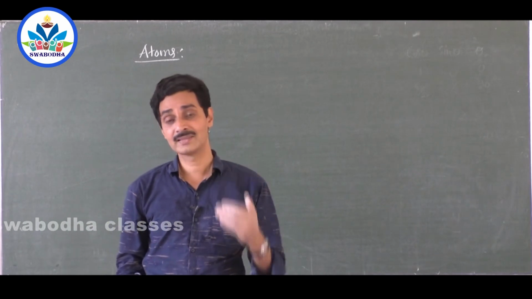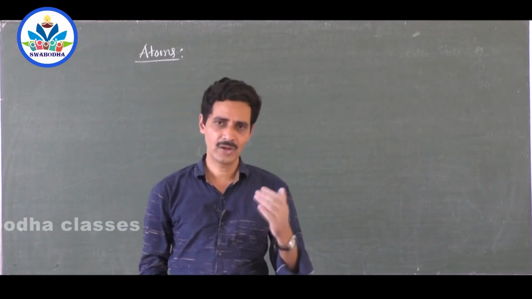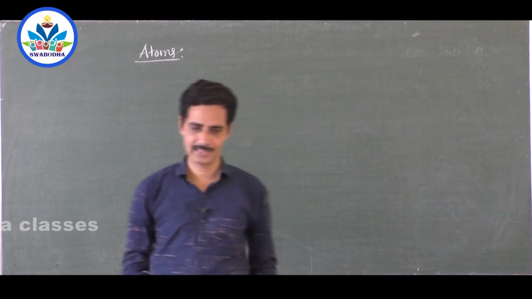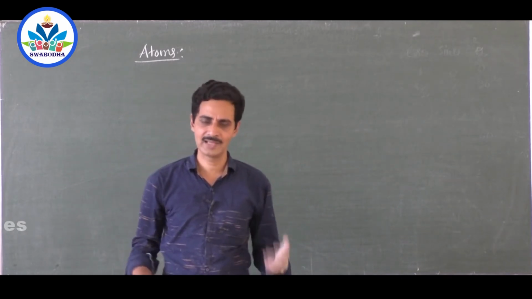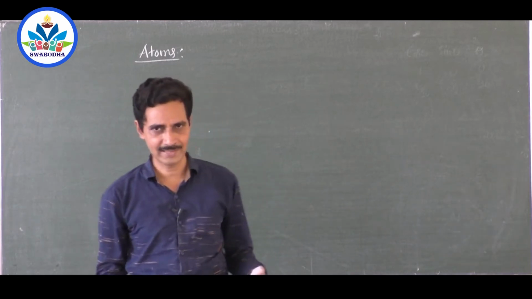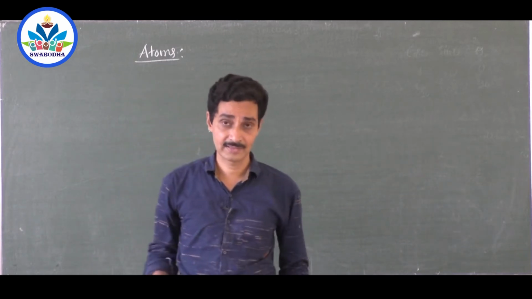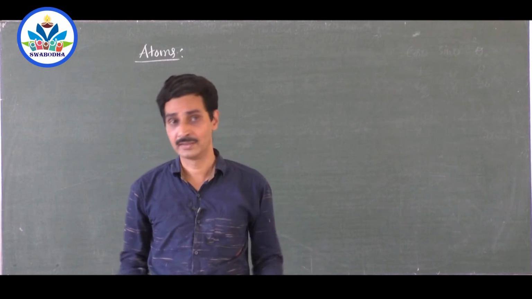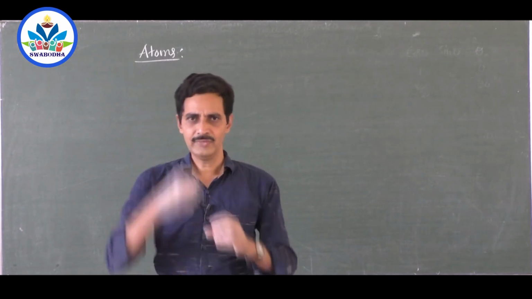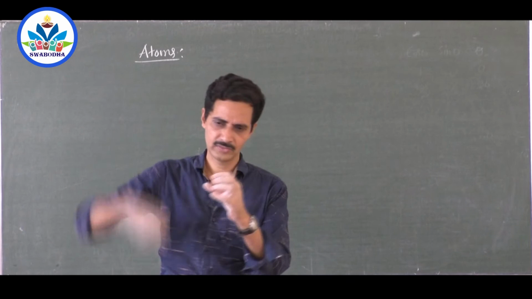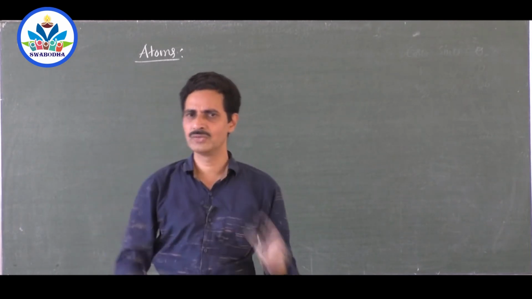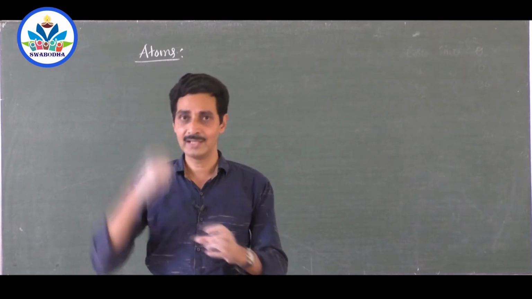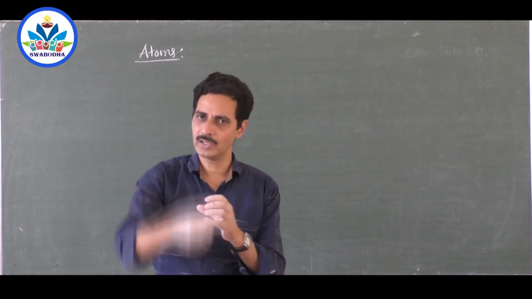So where does Rutherford fail? He was not able to explain a particular thing, that is, that the atom is stable, right? Now we know that the atom is stable. It doesn't change its characteristic now and then. In the sense, it doesn't change its structure every minute. But according to Rutherford, if an electron is revolving around the nucleus, suppose the electron loses energy by some means, then the radius of the orbit should go on decreasing.